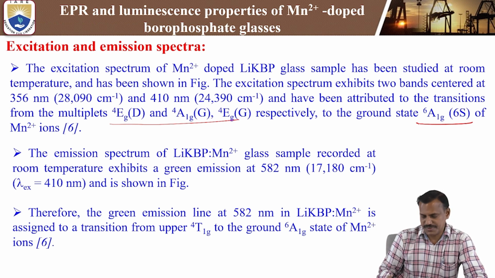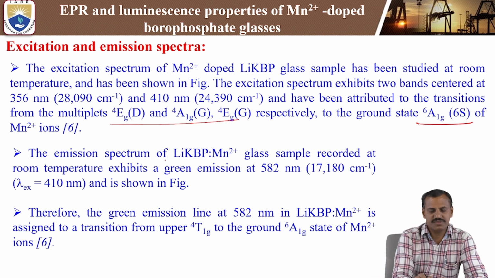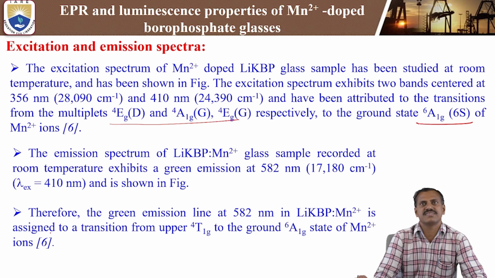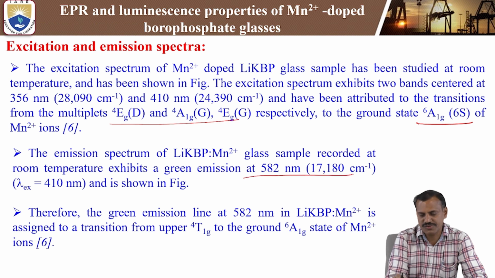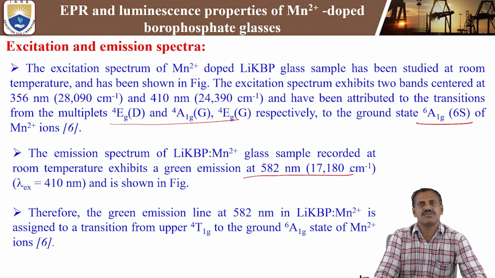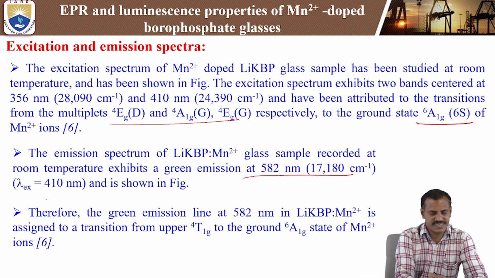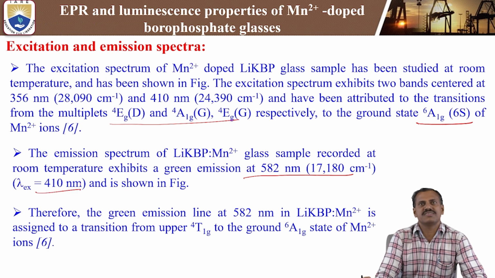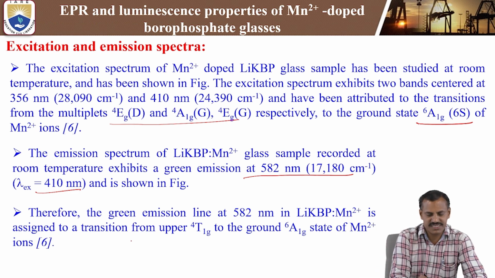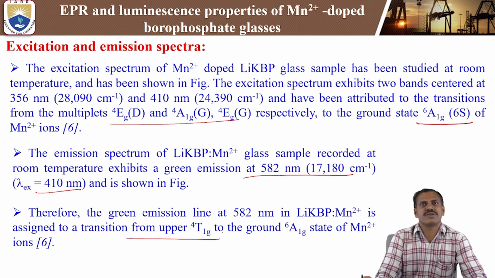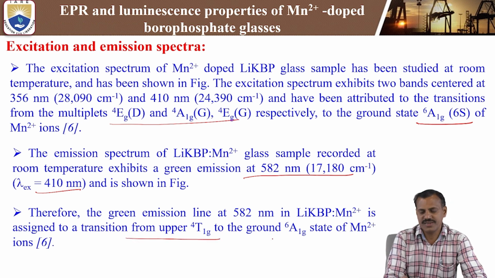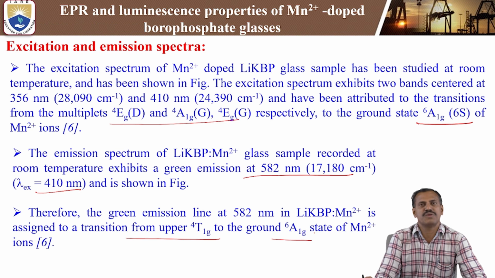Next is the emission spectrum. The emission spectra of the lithium potassium borophosphate glass sample, recorded at room temperature, exhibit green emission at 582 nanometer. That energy is 17,180 centimeter inverse, on exciting with 410 nanometers, as shown in the figure. Therefore, the green emission line at 582 nanometer in the lithium potassium borophosphate glass is assigned to the transition from the upper level quartet 4G to the ground state level 6A1g of Mn2+ ions.